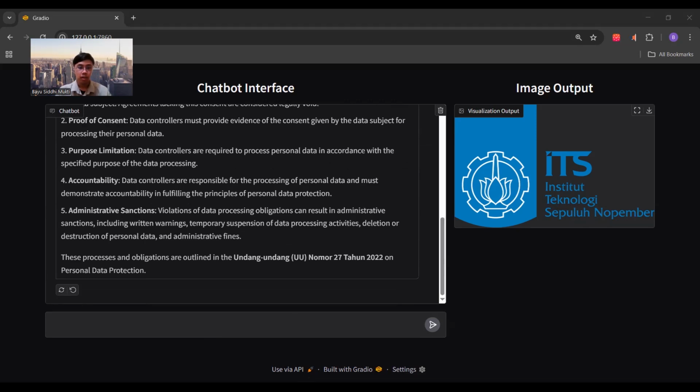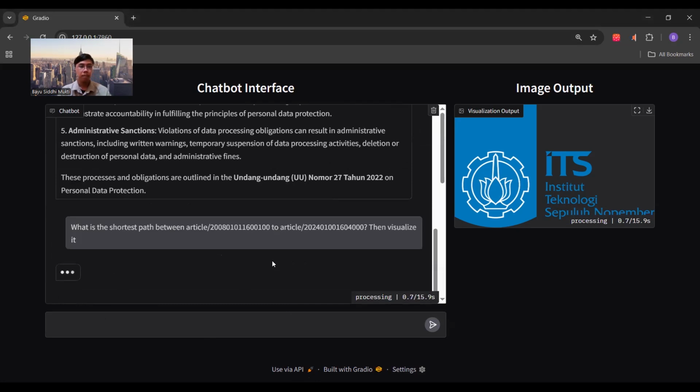Okay, the question number 2 is, what is the shortest path between article 1 and article 2? Then visualize it. In this question, the model will use a NetworkX algorithm to find the shortest path between 2 articles, and then use the visualization tool to visualize it. It will appear on the right side.